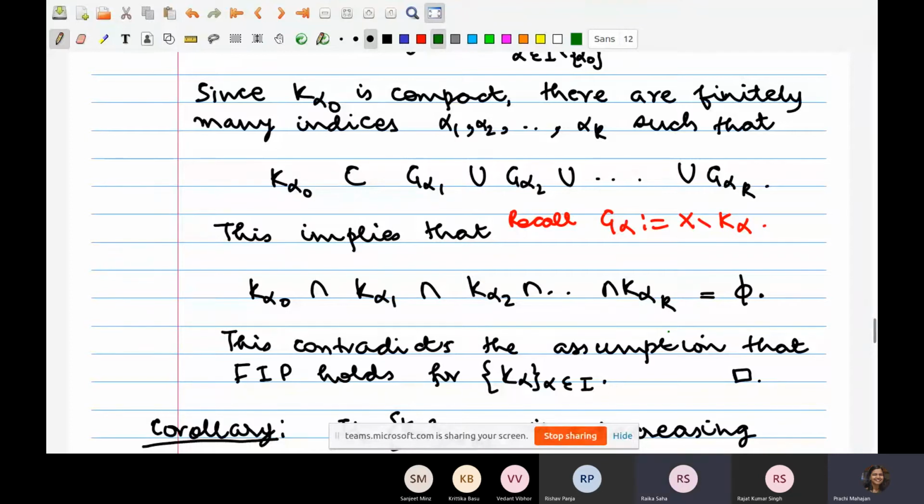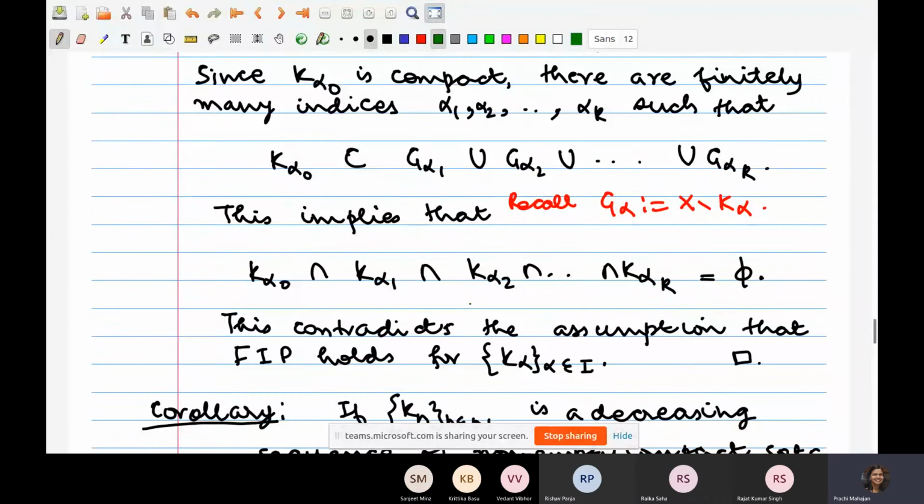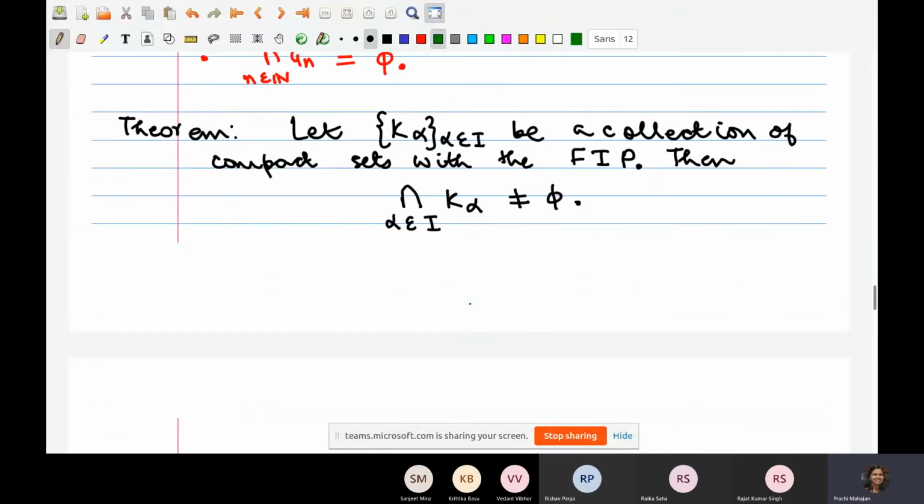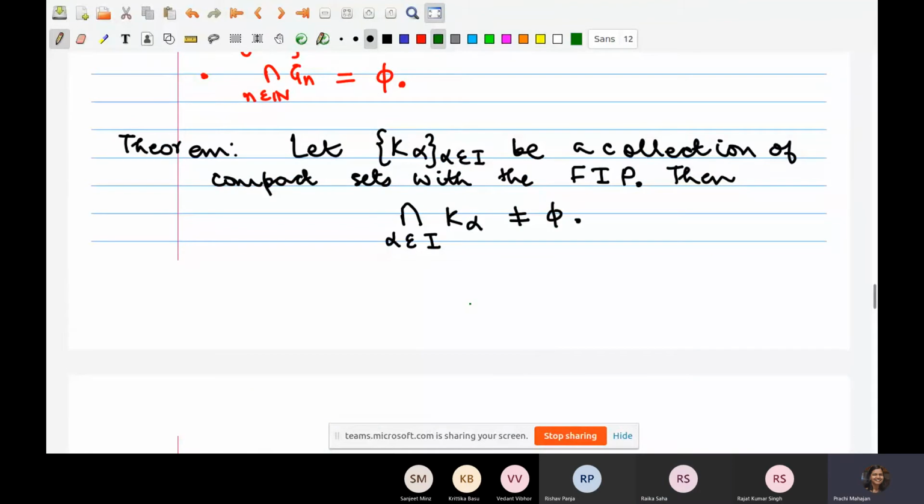Yes, but this cannot happen because we assume that if you take the intersection of any finitely many of these K alphas, that has to be non-empty. That is courtesy the finite intersection property. I think this is a good opportunity to point this out.